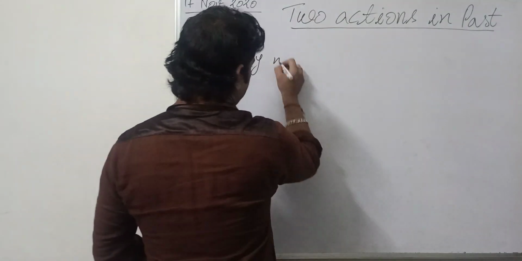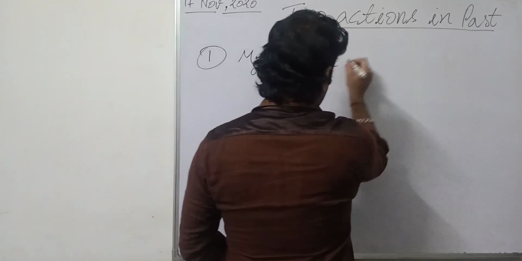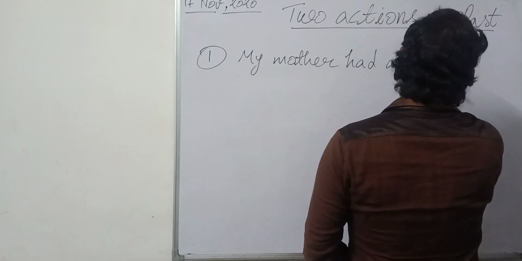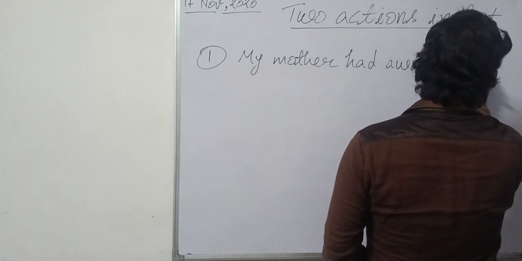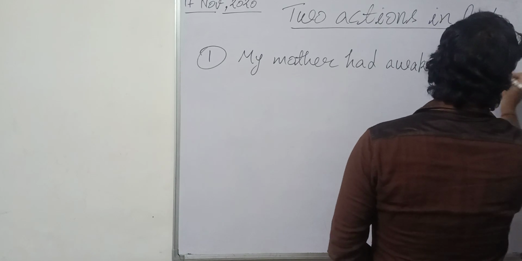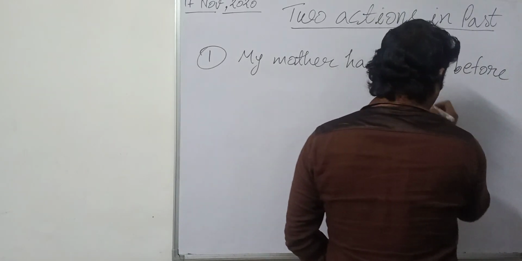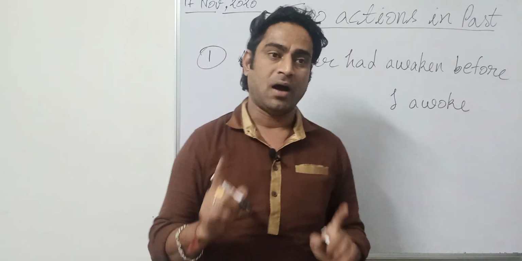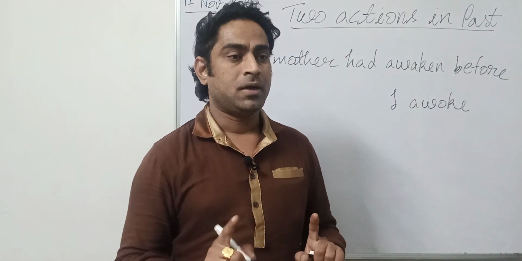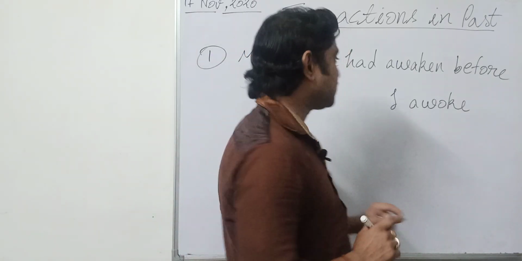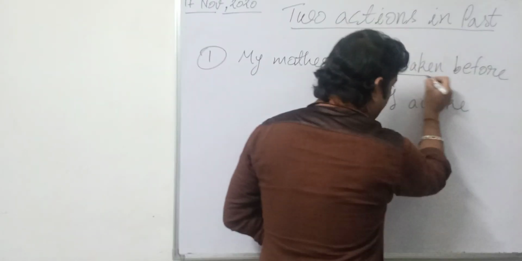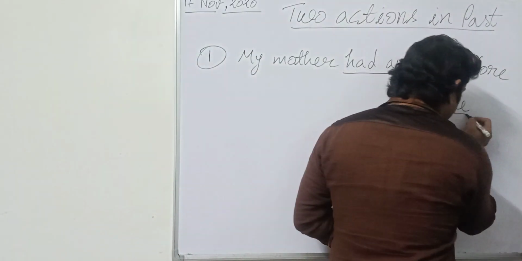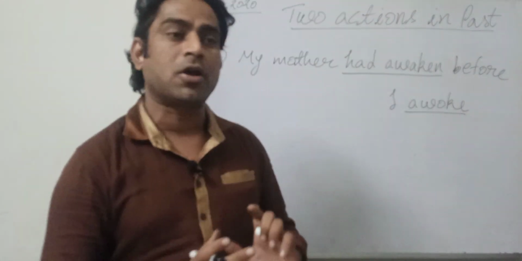My mother had awakened before I awoke, because I did the action after my mother, right? That's why mother's action will be written in had plus third form, means past perfect, and my action will be written in second form, right? So these are called consecutive actions.